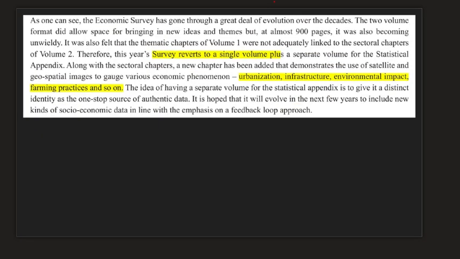Another highlight about this year's economic survey is that after the 1960s, because of the disconnection between volume 1 and volume 2 of the economic survey, the survey reverts to a single volume economic survey this time, and it emphasizes that there is a connection between various statistical data presented with the central themes which are there in this volume. So it also talked about the usage of satellites and geospatial images for certain phenomena like urbanization, environmental impact assessment, etc. We will again deal with these issues in further chapters in further lectures.